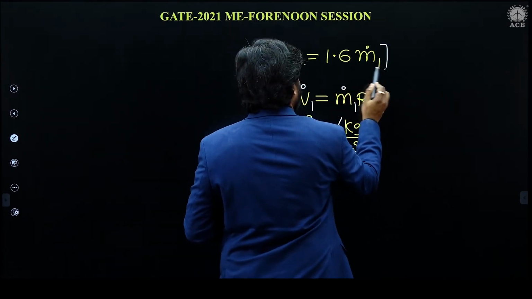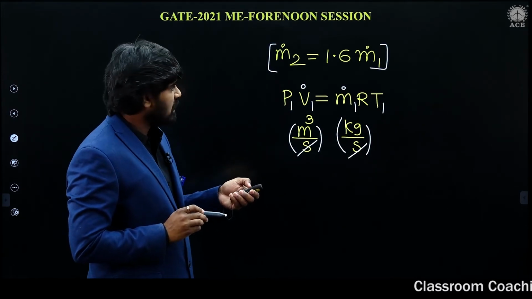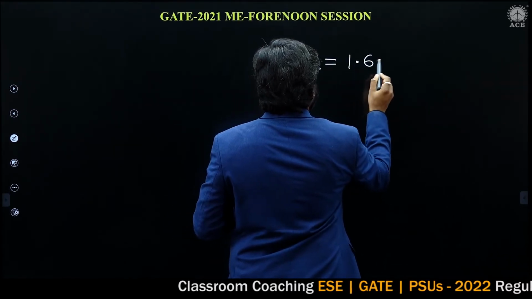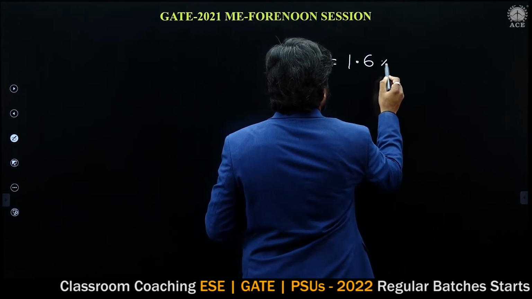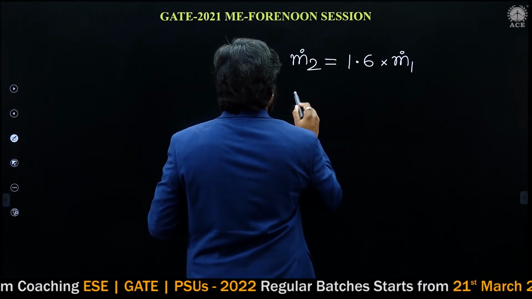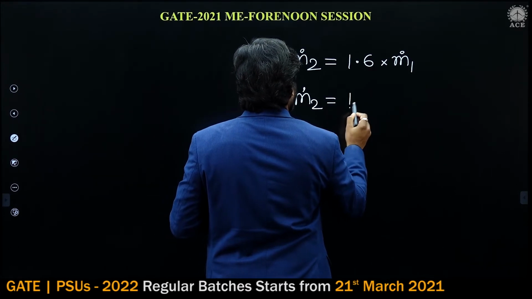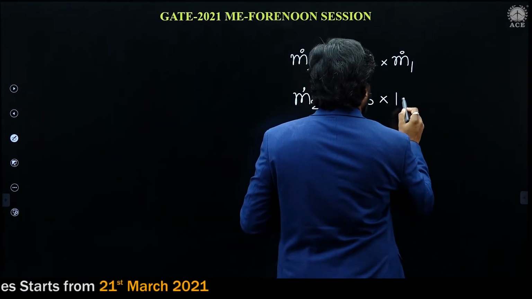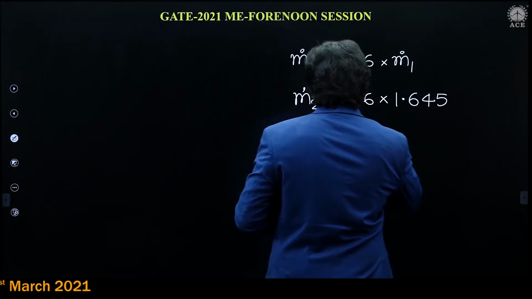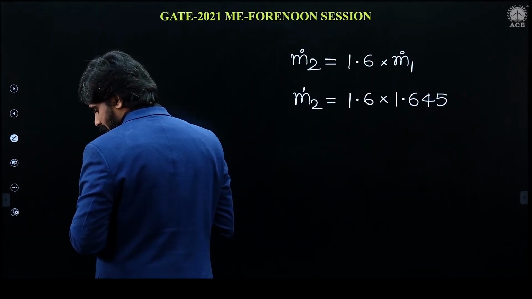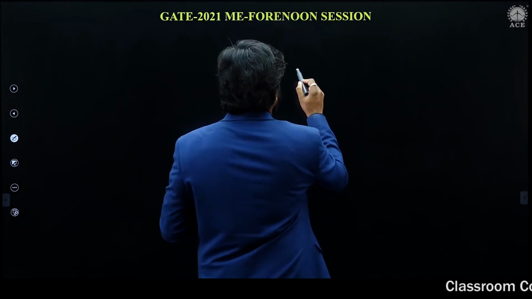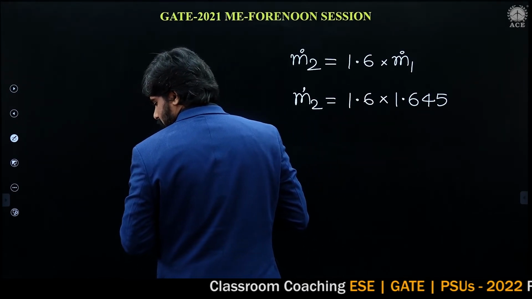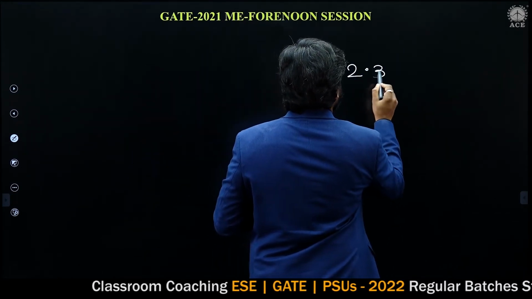Mass flow rate at section 1 is 1.645. If you calculate, mass flow rate at section 2 is 2.632.